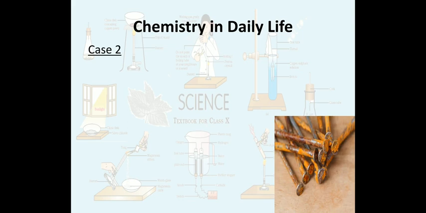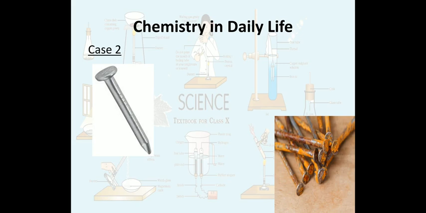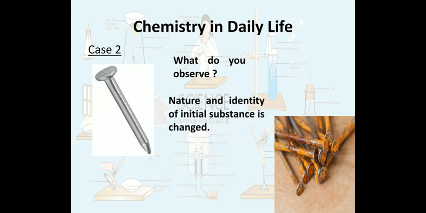It gets corroded, or you can see the rusting over the surface of this nail. So this is also a change. So here also you can see a change in nature and identity from initial to final state.